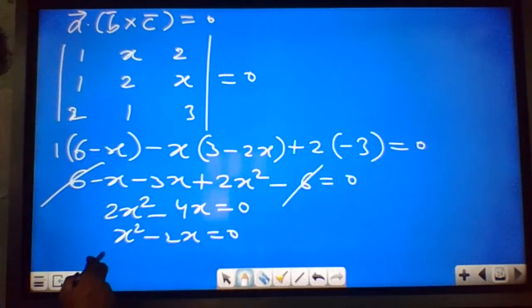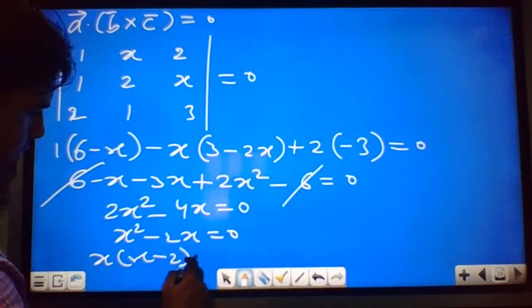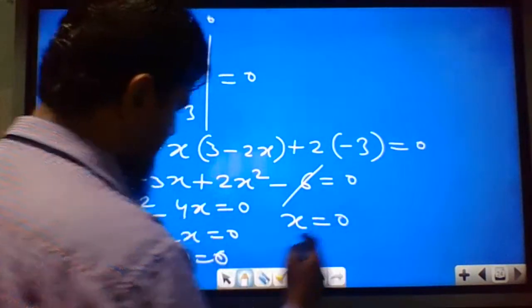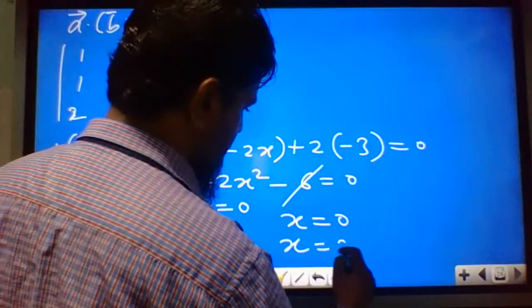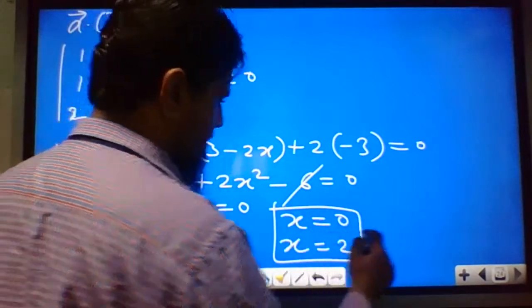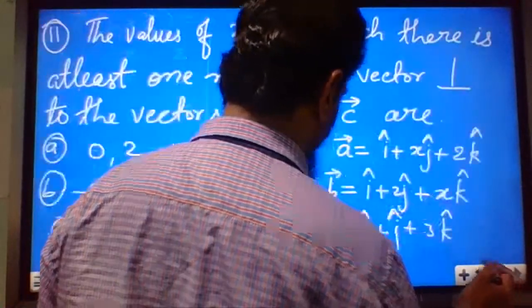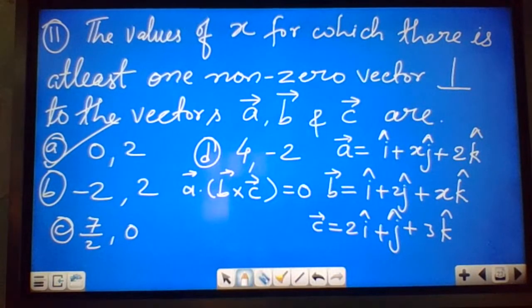So we will get two values of x. If you take x common, x into x minus 2 equal to 0. So one value is x equal to 0. Another value, if you put x minus 2 equal to 0, you will get x equal to 2. So the two values of x are 0, 2. This option is the correct answer.